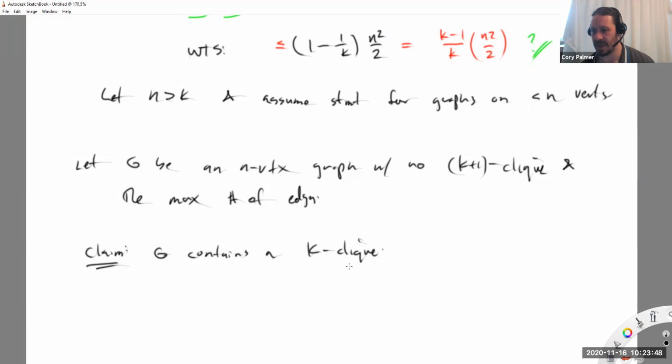What's the reason for that? Well, suppose it doesn't have a k clique anywhere in the graph. That means if I take a set of k vertices, there's a missing edge there. Can I add that edge to the graph? Yes, I can. I'm not going to create a k+1 clique before I have a k clique. The only way I get a k+1 clique is if I already have a k clique and add an edge to it. But if the k clique is missing, then I can add an edge. So it actually says something stronger: there are tons of k cliques all over the place, but I just need the existence of one k clique. Let's call that k clique A.